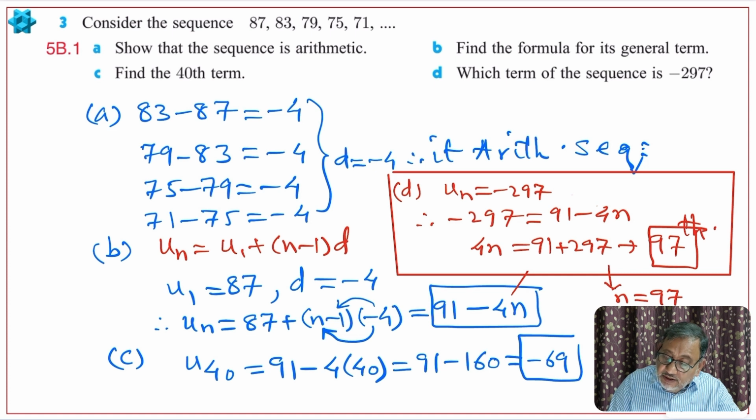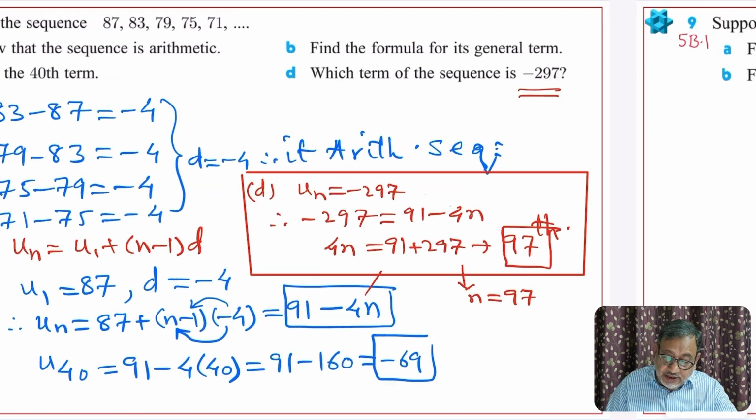97th term is minus 297. So I hope you understood this. Let us see the next question.